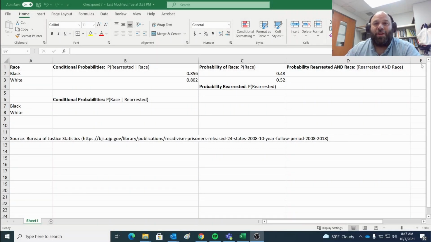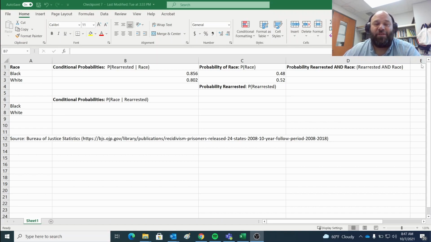In this video, we're just going to introduce the checkpoint assignment. We are interested in this assignment in determining whether or not there are any inequities based on race in rearrest rates for released former prisoners.